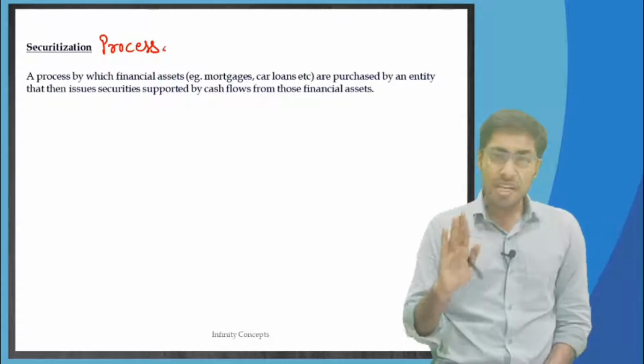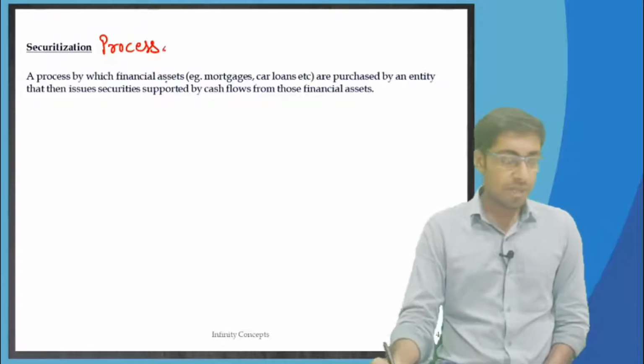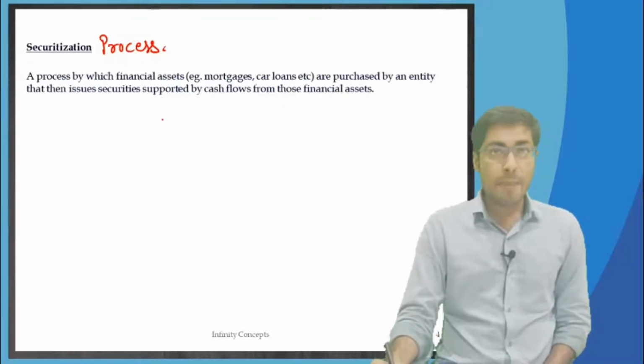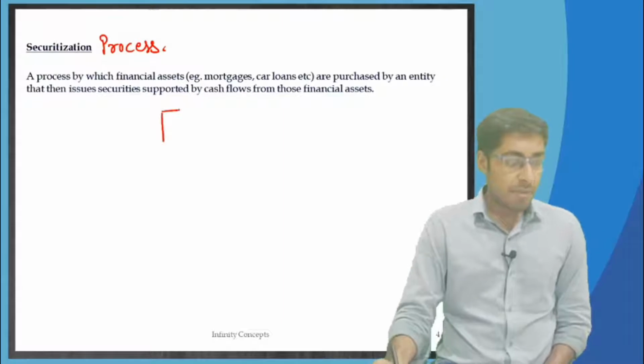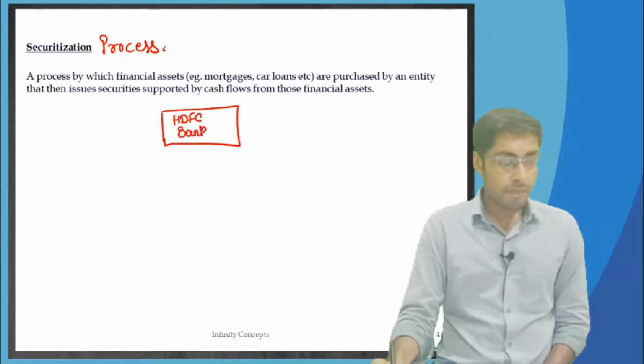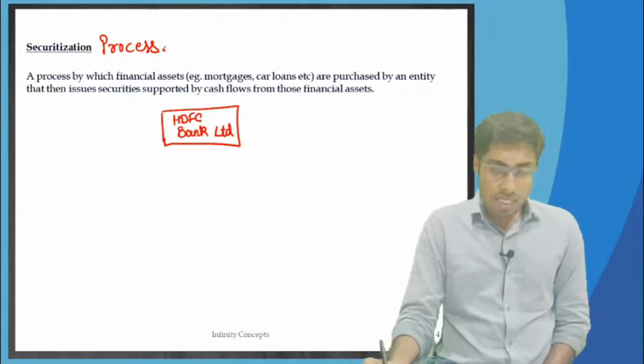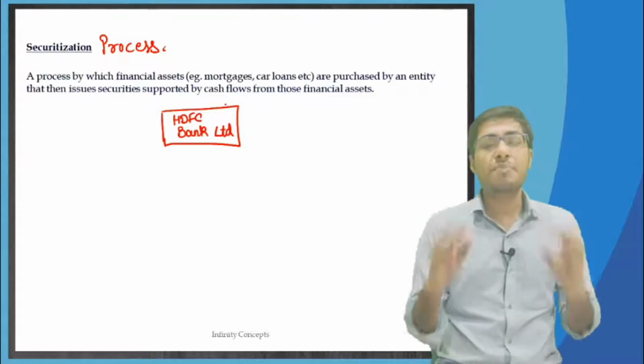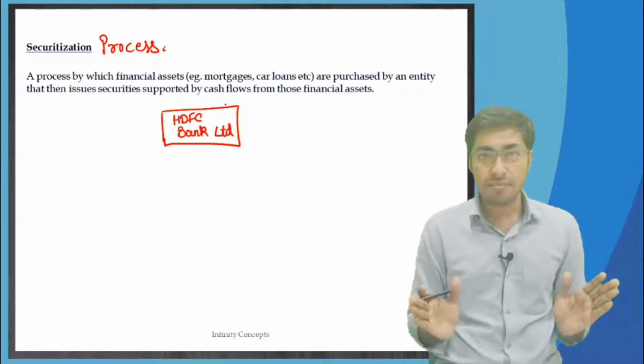Okay, a very simple example I am going to tell you. There is a bank in India. The bank is known as HDFC Bank Limited. This bank in India has various branches throughout the country.